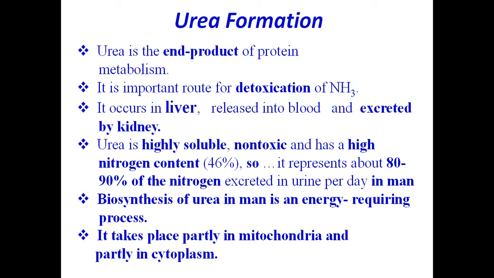This means some reactions of the urea cycle take place in mitochondria, and some reactions take place in the cytoplasm of the cells.